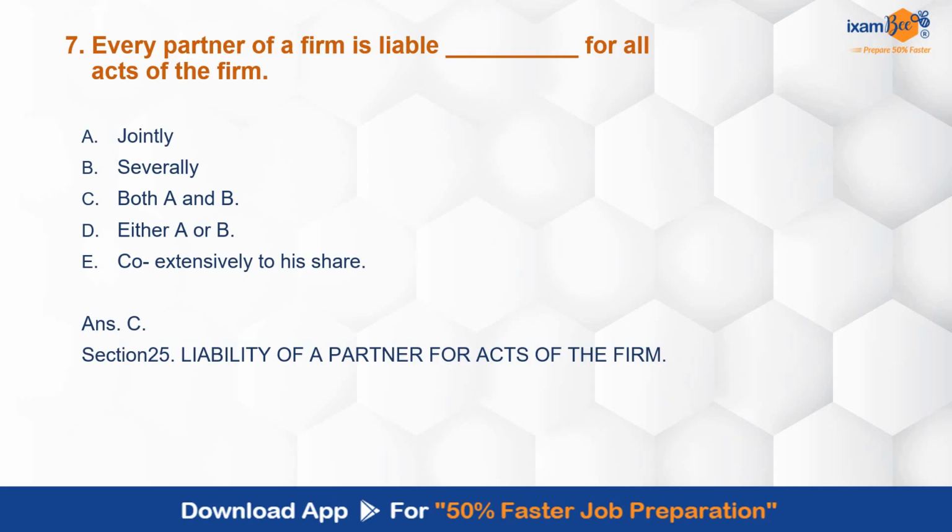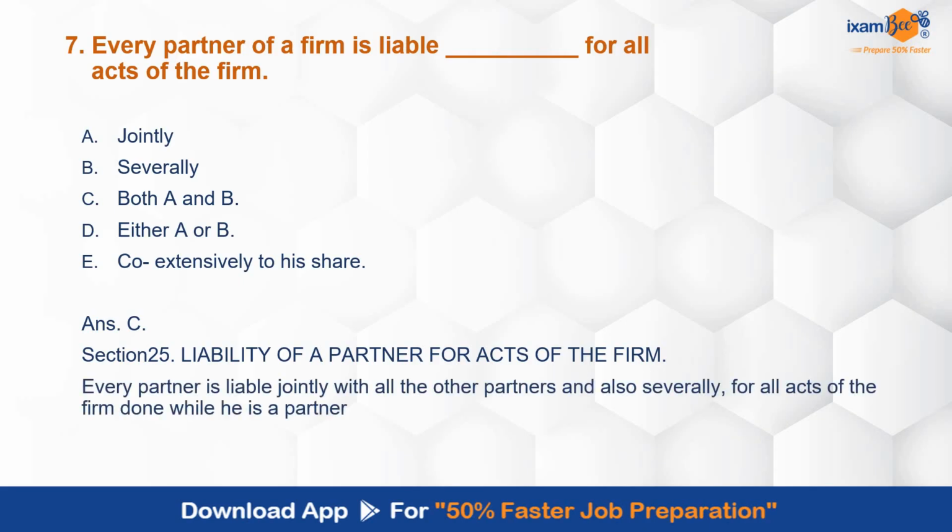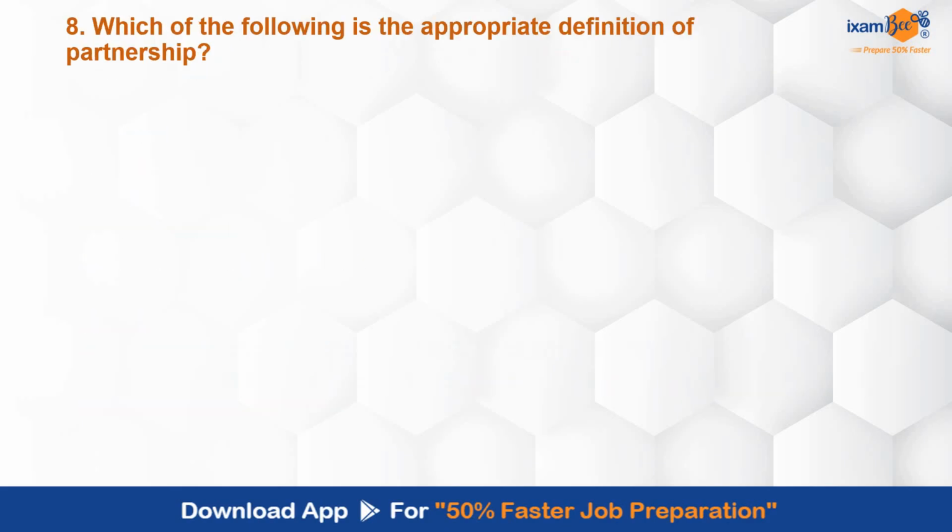Section 25 deals with liability of a partner for the acts of the firm. Every partner is liable jointly with all the other partners and also severally for all acts of the firm which are done while he is a partner.